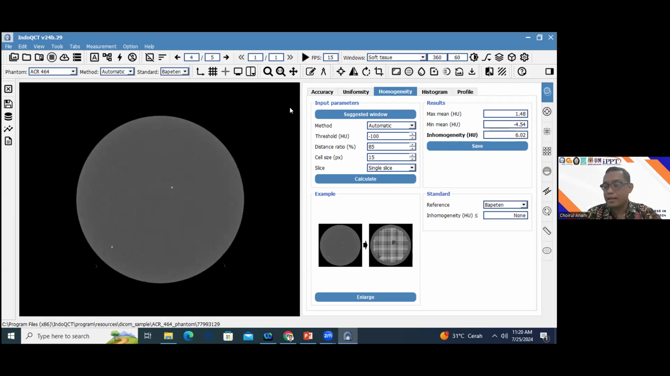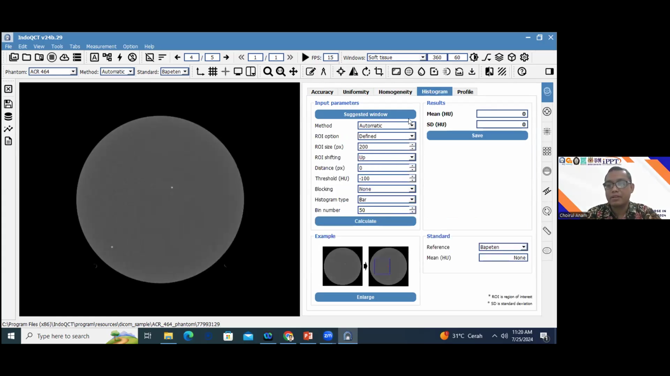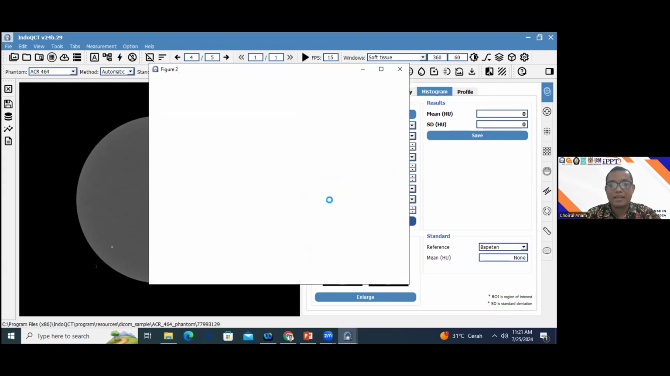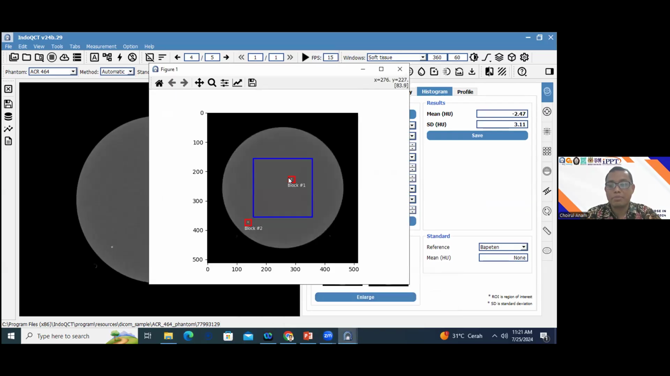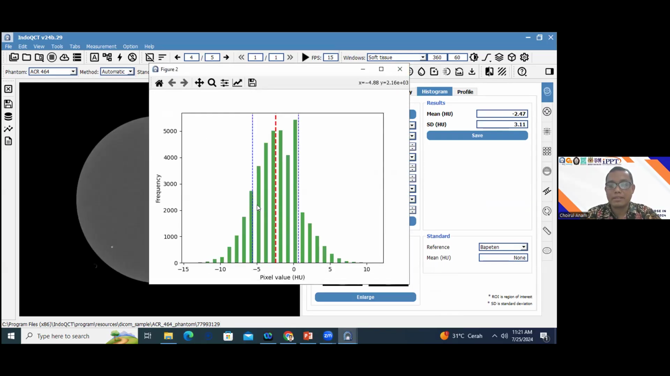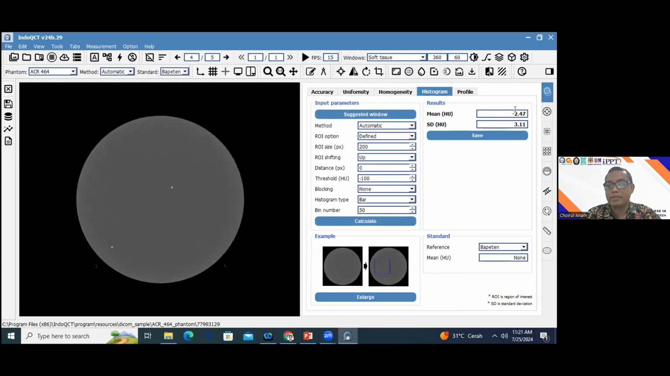Okay, and then we move to the histogram. Also, we can choose the manual one or the automatic one. If you want to measure the automatic one, for example, you just click the button, and this is our ROI position, and this is blocked because of the object for measuring other parameters, and we will get the histogram. Okay, and we have the mean values and also the standard deviation of the histogram.